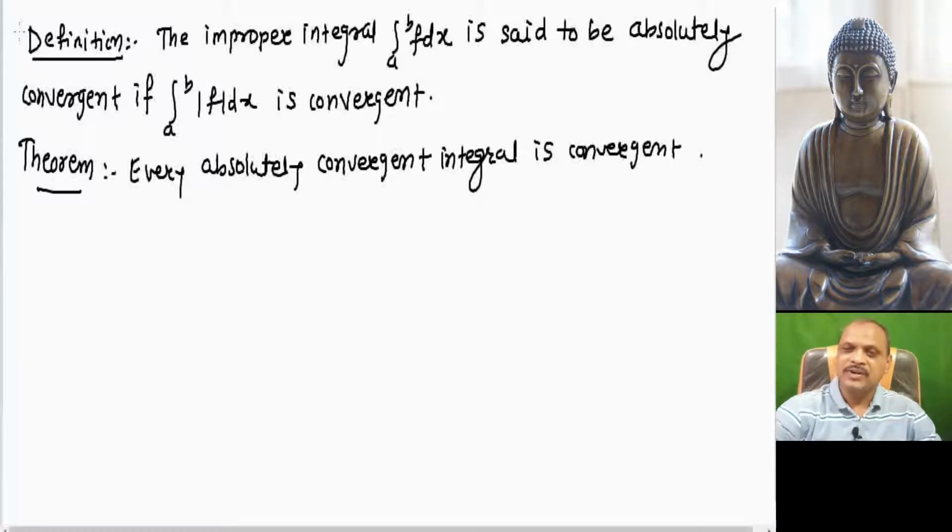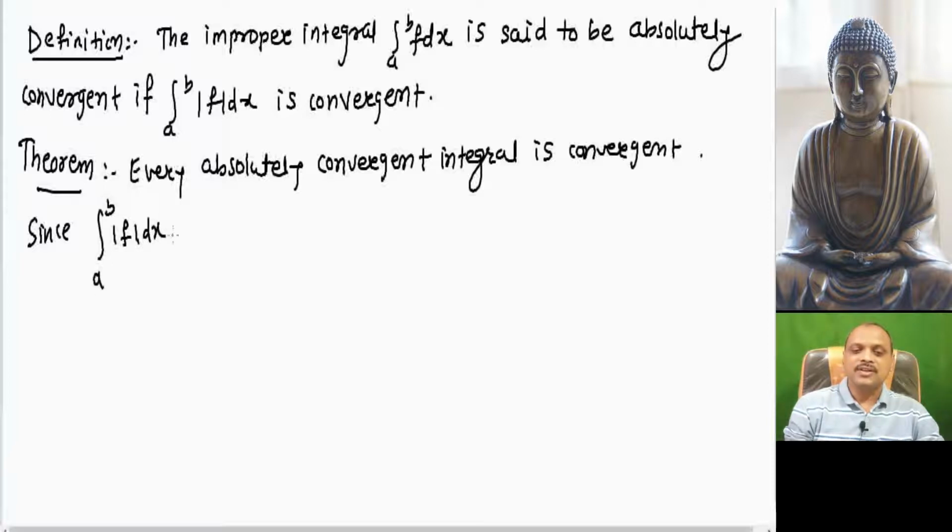And whenever the integral is absolutely convergent, then the integral is also convergent. So apply Cauchy's criteria. What is given? It is given that the integration of mod f from a to b is convergent.